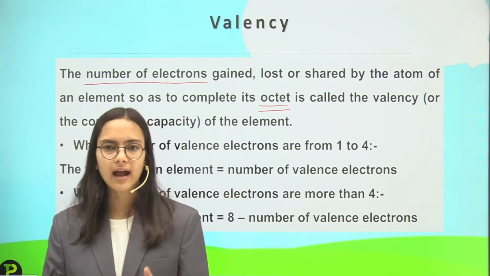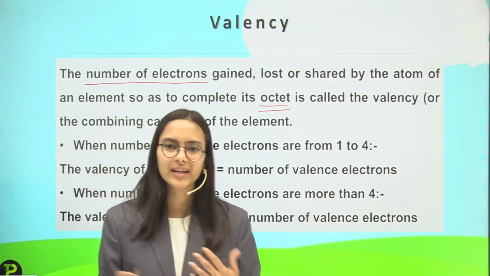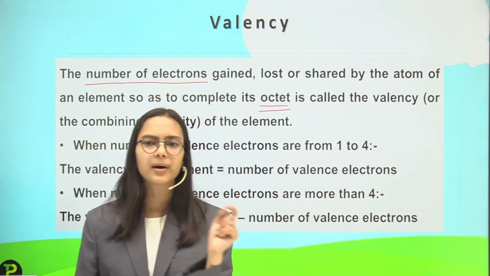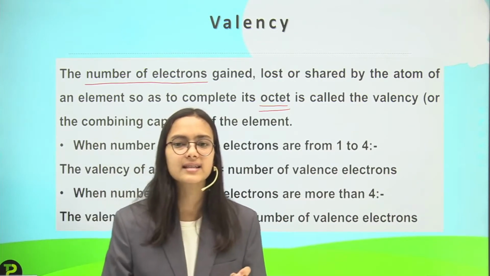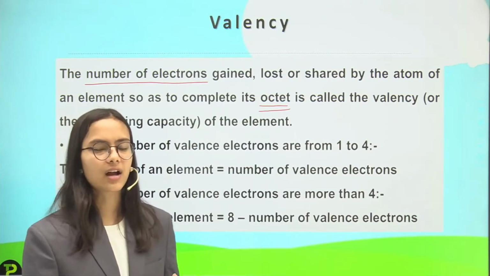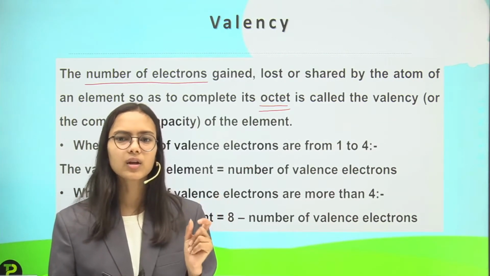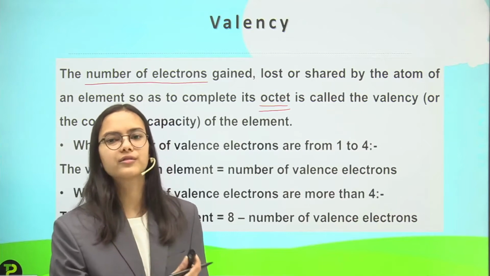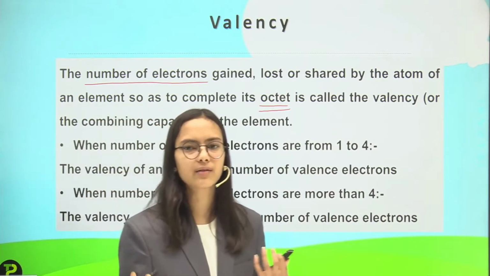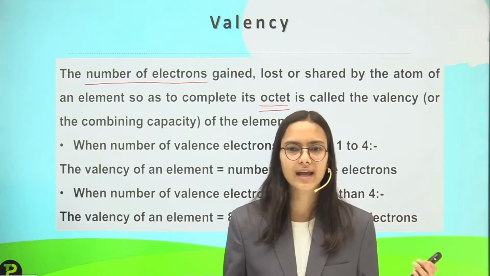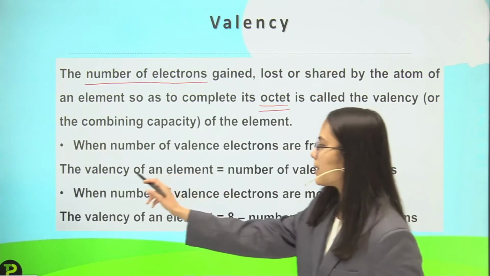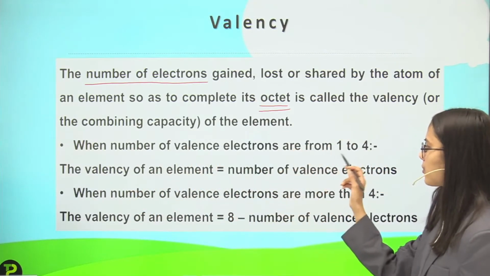Either the atoms lose electrons, gain electrons, or share electrons. So they have shared some particular number of electrons, that is, they might share 2 electrons, they might share 3 electrons, etc. That particular number is called the valency of that element. So for sodium the valency is 1. Why? Because it has given out one electron.